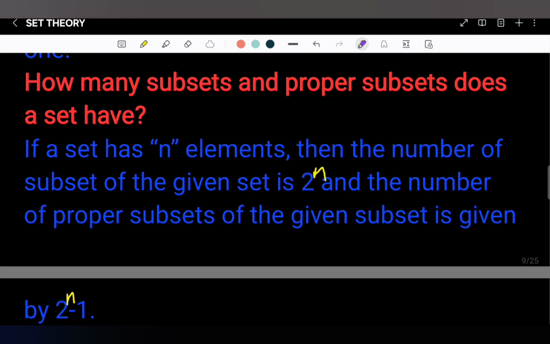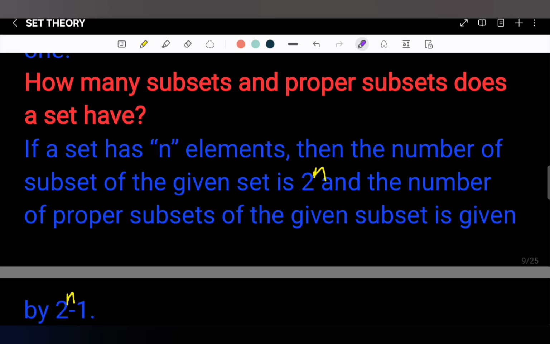Let's calculate how many subsets and proper subsets a set can have. If a set has n elements, then the number of subsets of the given set is 2 power n, and the number of proper subsets of the given set is 2 power n minus 1.